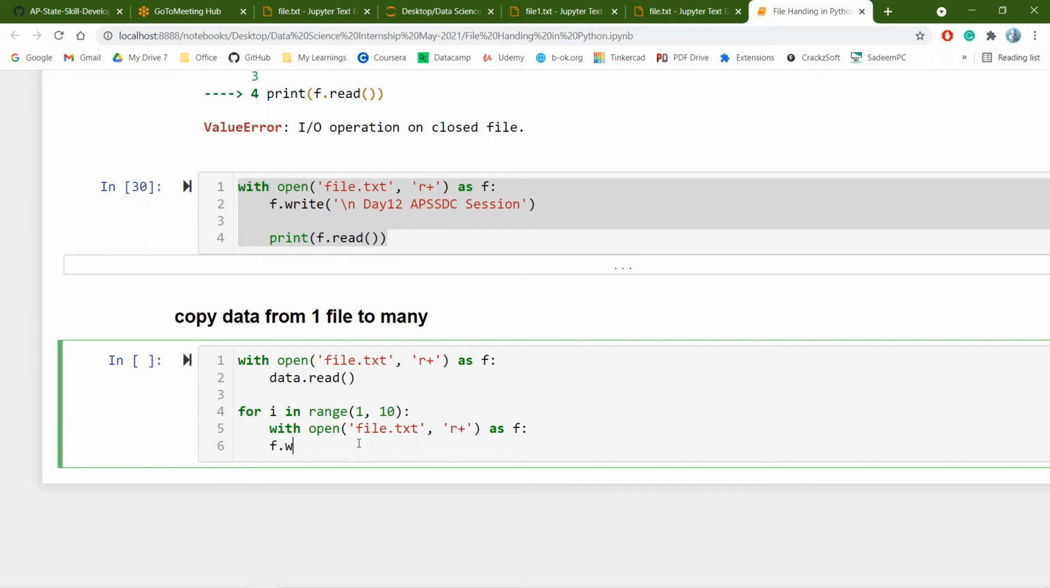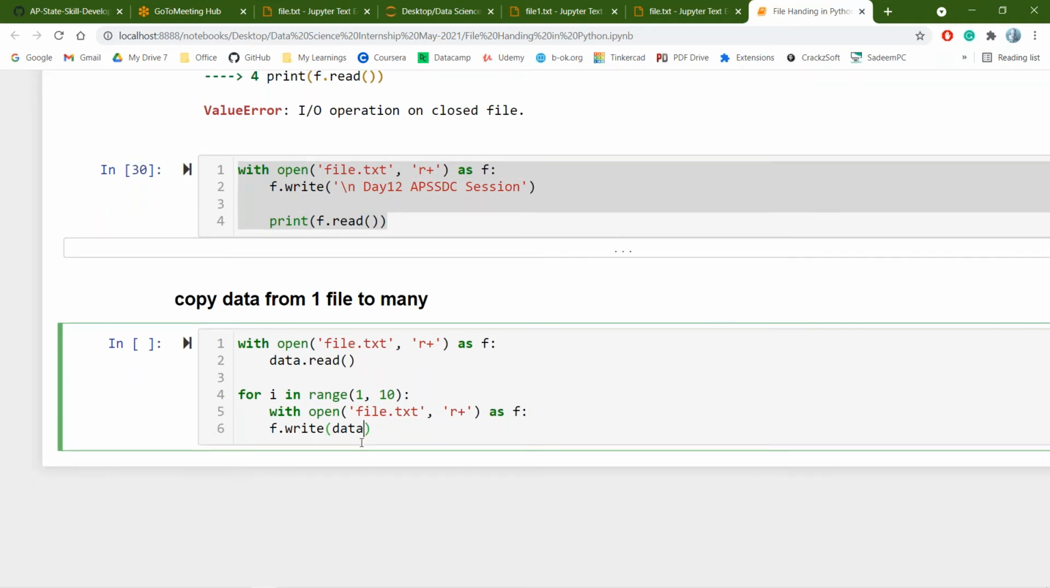So f.write(data). Okay, so I am in data. I am having this file. What is the data available in file.txt? Now what I am doing here, I am opening this particular file. What is the file I need to open? First I need to open file1.txt. File1 is available inside the str, sorry, I again add the .txt extension. Okay, so first I'm opening file1.txt.